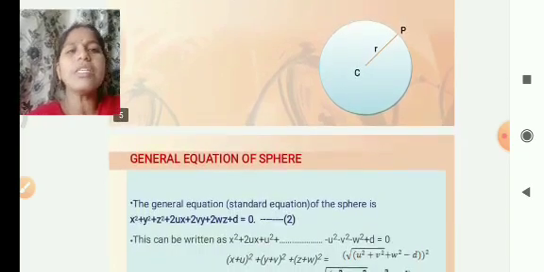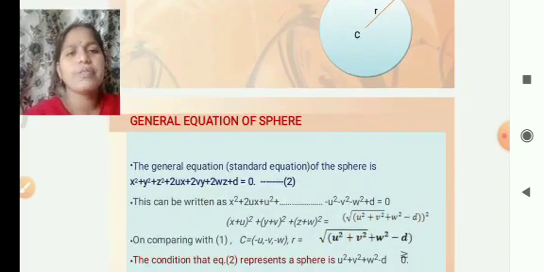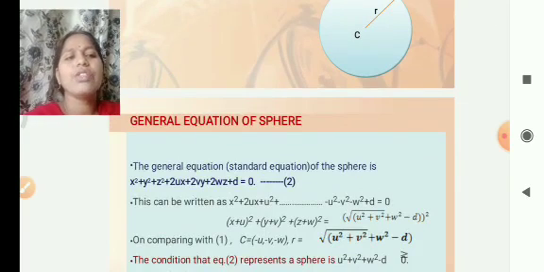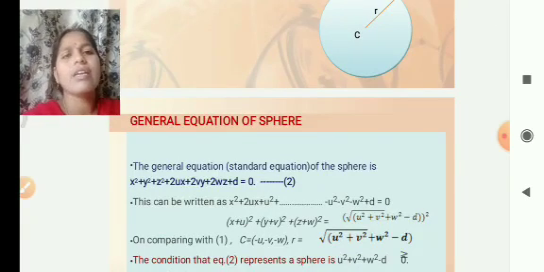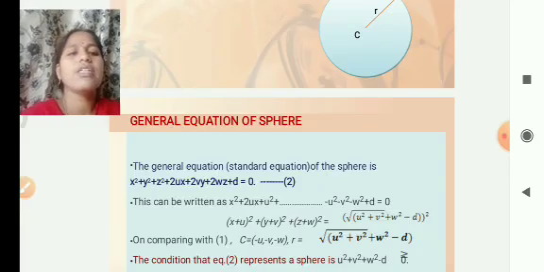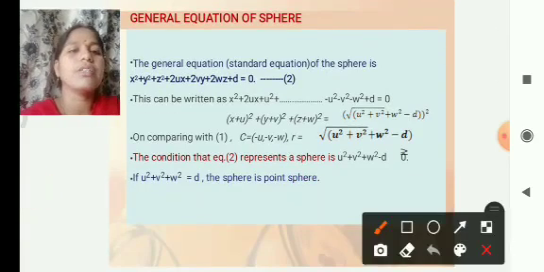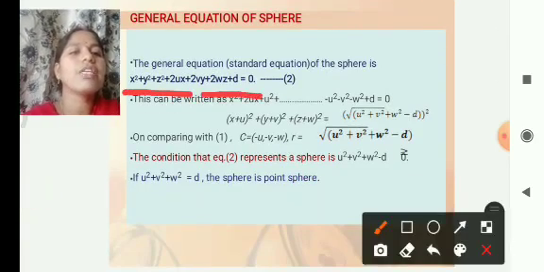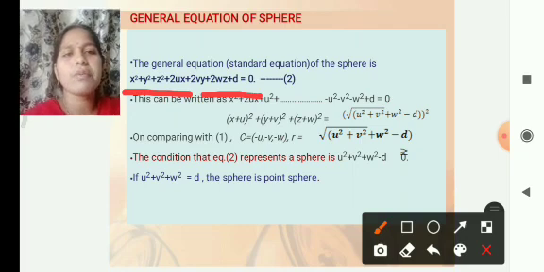What is the general equation of the sphere, meaning the standard equation of the sphere? The standard equation of the sphere is x square plus y square plus z square plus 2ux plus 2vy plus 2wz plus d is equal to 0.